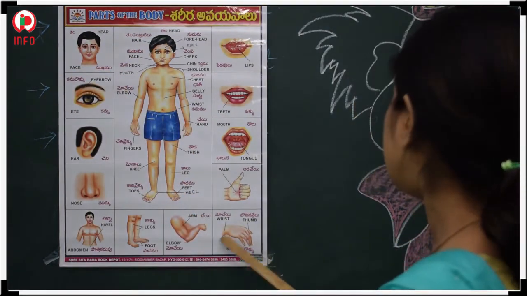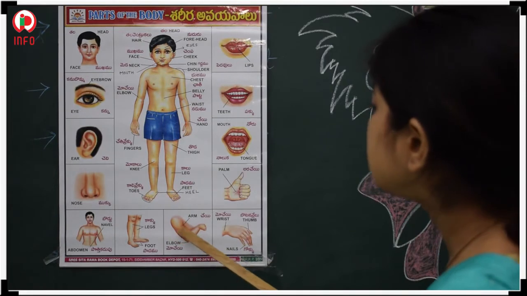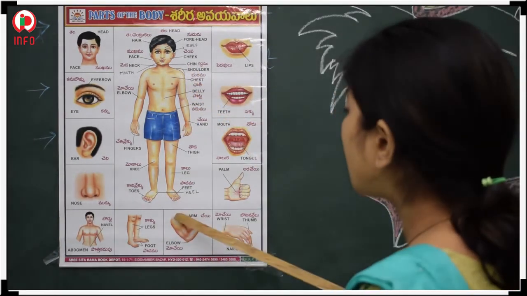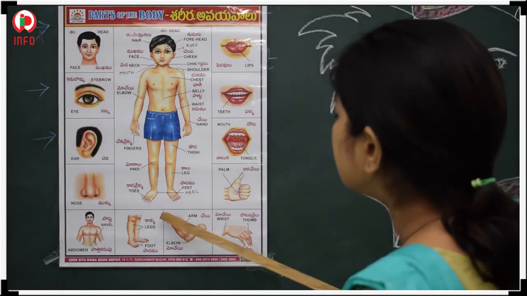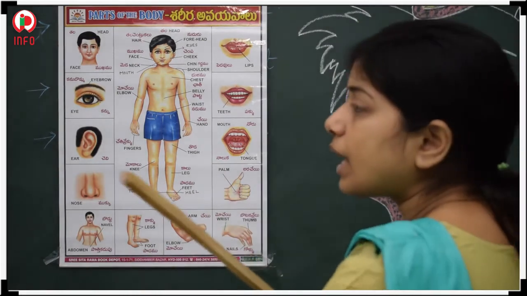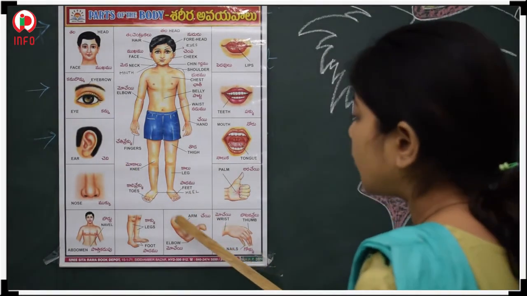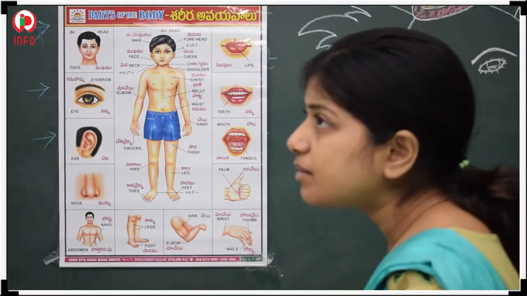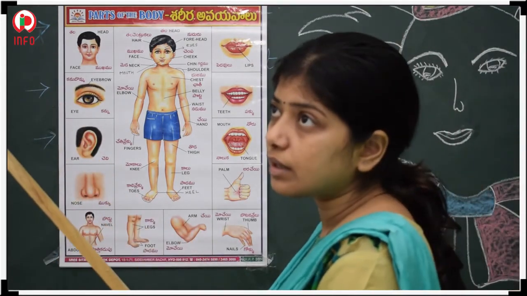Next, see here, this one is the arm. That means the upper hand is called the arm, and I have already told you that the upper hand and the lower hand are both connected with the help of the elbow. Connected means they are joined together.